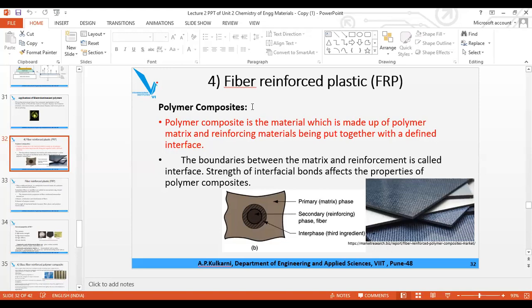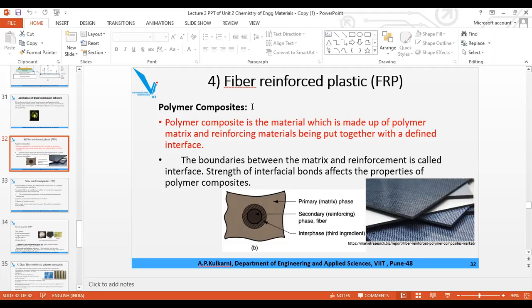If we use fibers, what are the different fibers? For example, fibers are glass. You can add glass to the polymer, then you can add carbon, aluminum, asbestos, or aramid to the polymer, etc. So all these are the reinforcing materials which we can add to the polymer.